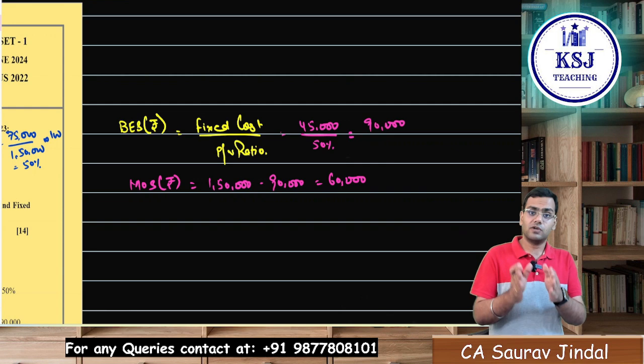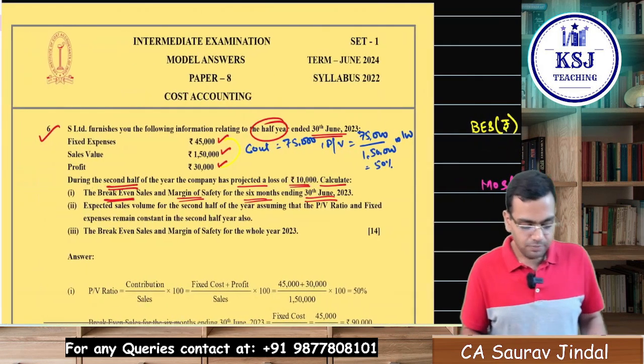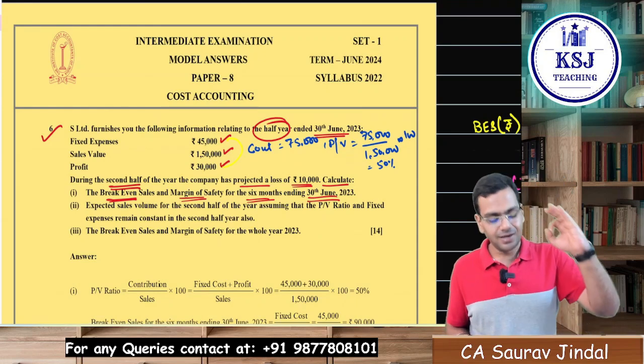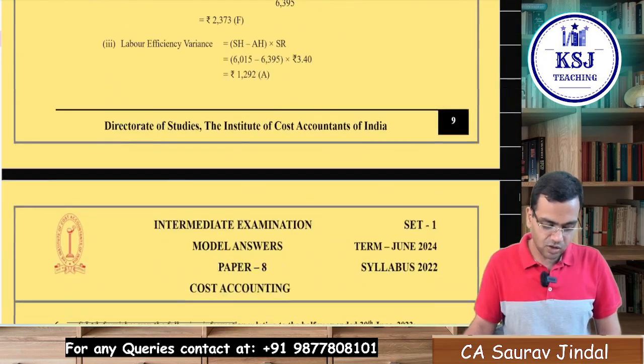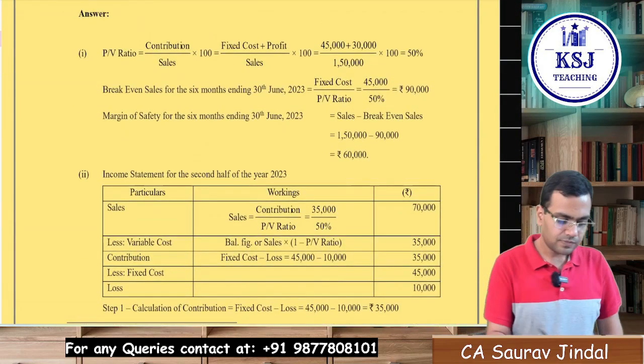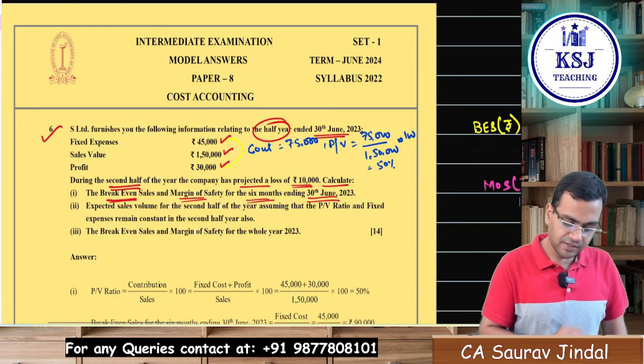Now it is for the first half of the year, that is for 30th of June. Please be very careful with the dates. Okay, so let's see if it is correct or not. Absolutely correct, sir. Margin of safety and break-even sales.